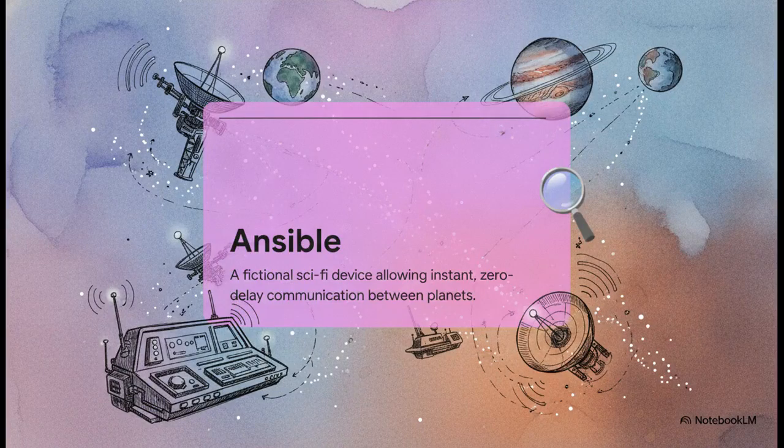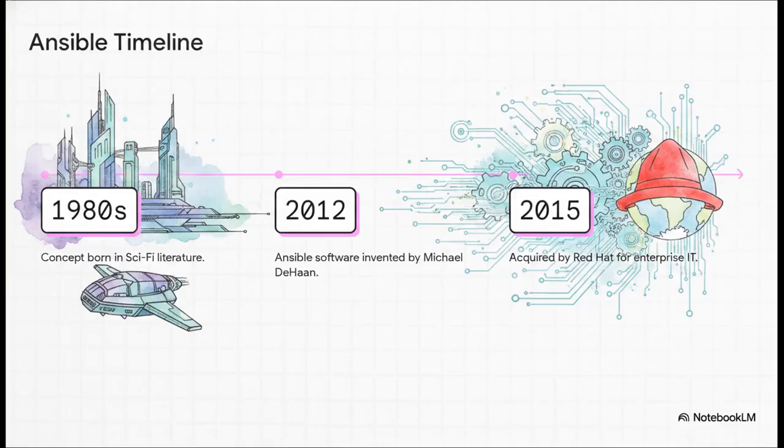You've probably wondered at some point, what does Ansible even mean? It's not some dry tech acronym. The creator actually named it after a fictional device from a 1980s sci-fi book. In the story, this device allowed for instant, zero-delay communication across vast galaxies, literally talking between Earth and Jupiter without any lag whatsoever. The timeline of how this happened is pretty cool.